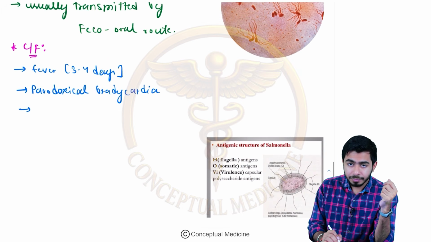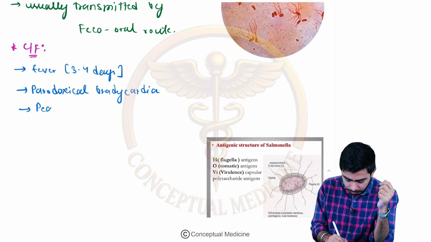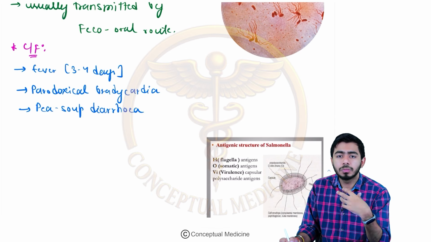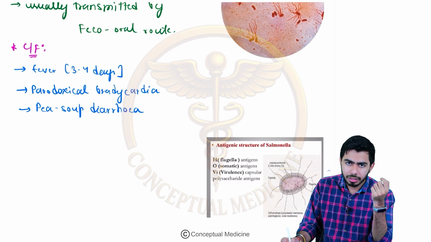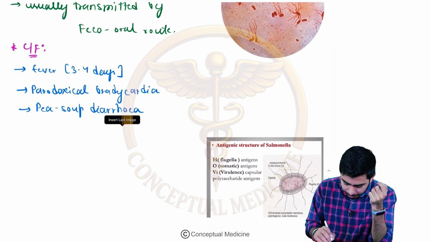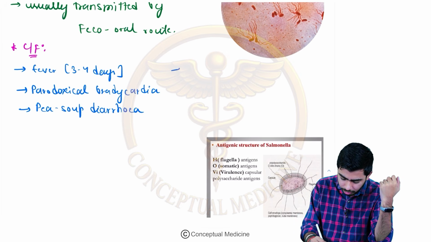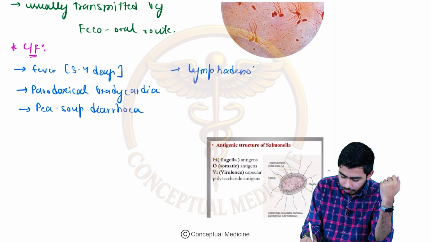Diarrhea is sometimes very severe in these cases, and this one is the pea soup diarrhea. For example, in cholera I told you rice water stools will be there, and here in the MCQ they might mention the pea soup diarrhea that is seen in typhoid, right? With that it might cause inflammation of the lymph nodes, so it might cause lymphadenopathy, right?